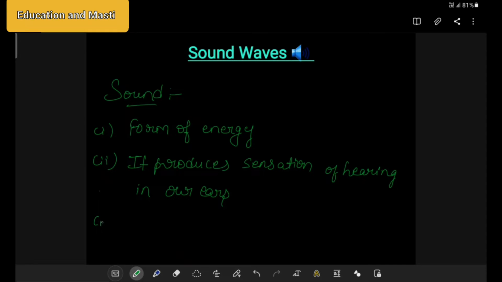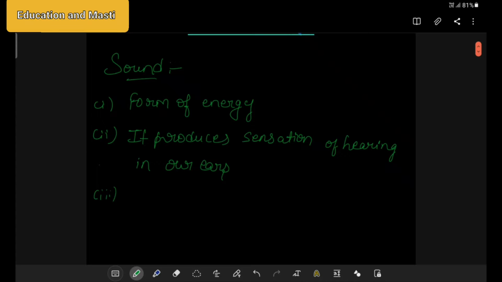Third point is that it is produced by vibrations. So, sound is a form of energy which produces sensation of hearing in our ears and is produced by vibrations.